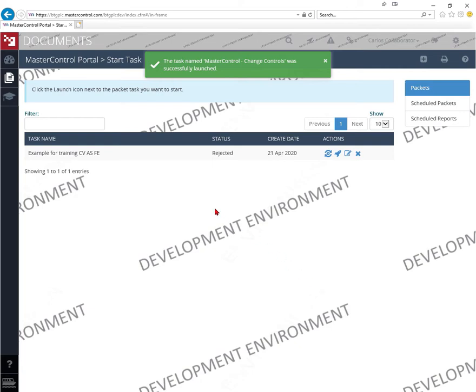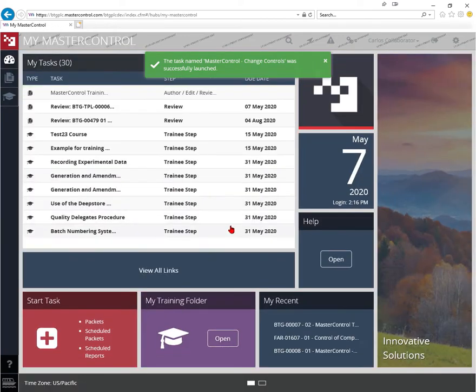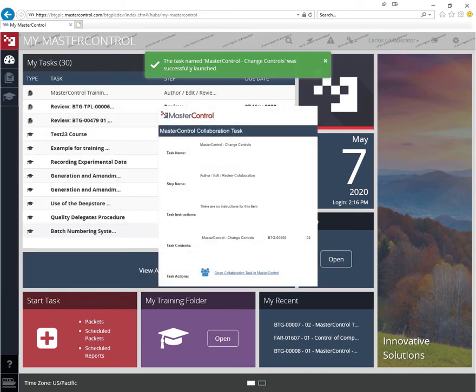If the sign-off icon is not available, this indicates the document is currently undergoing changes and you cannot create a new DCR. After your DCR is approved by Document Control, you'll be notified by email and the task will be available in your to-do list.